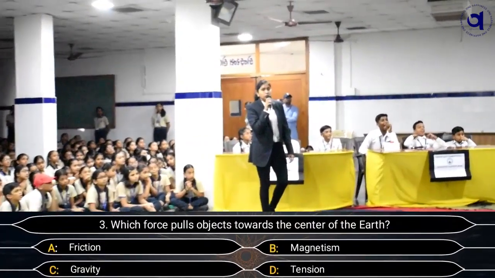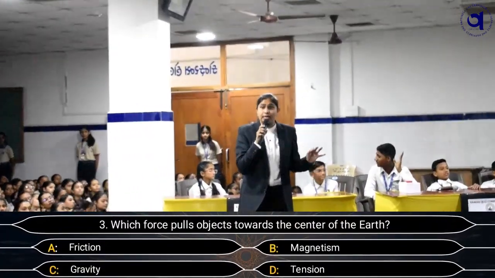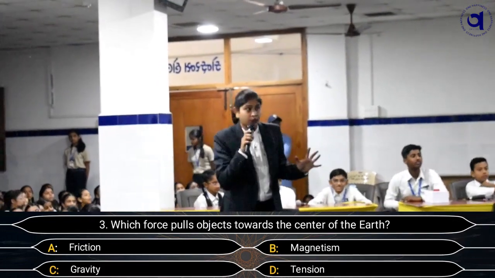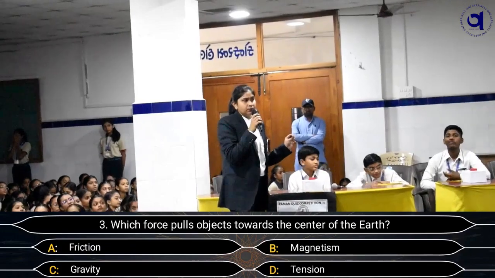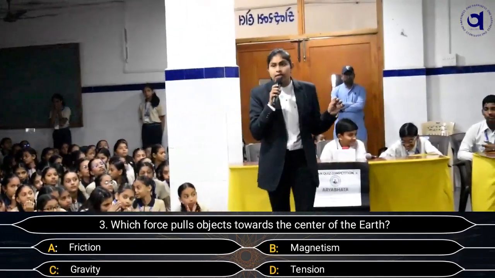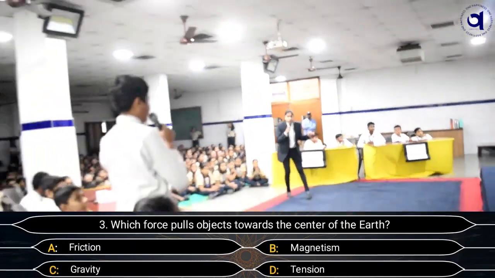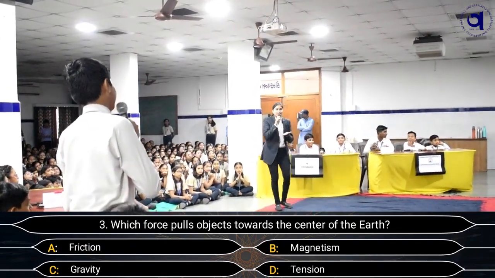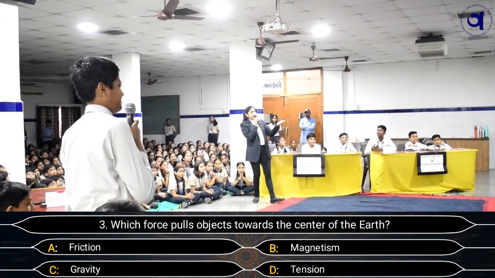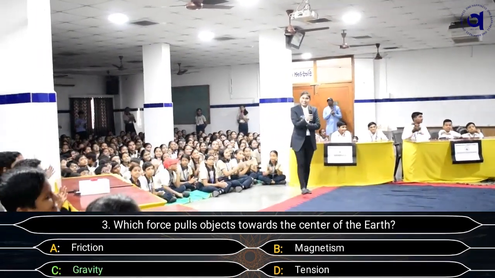Which force pulls objects towards the center of the Earth? And the options are A. Friction, B. Magnetism, C. Gravity, and D. Tension. C, gravity. You are already sure about your answer, right? Yes. Let's lock the screen with C. Gravity is the answer.